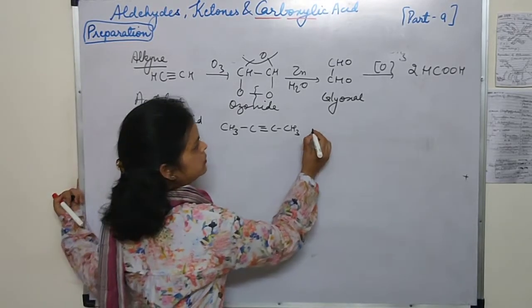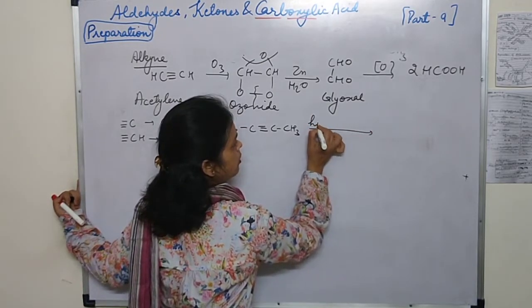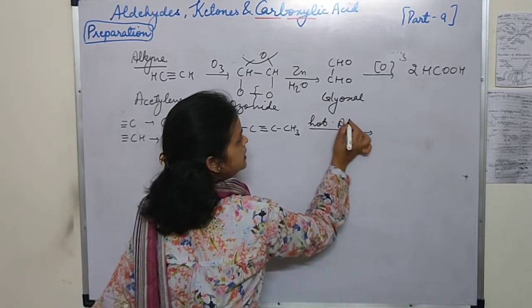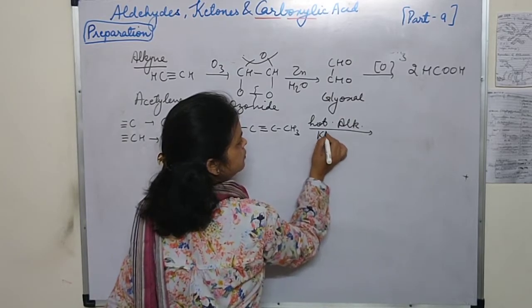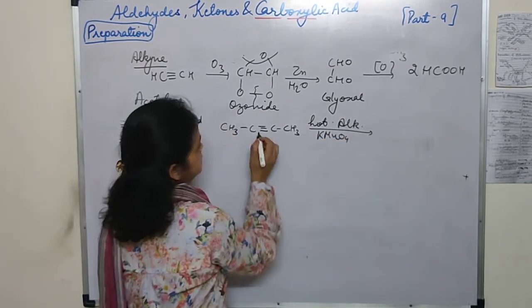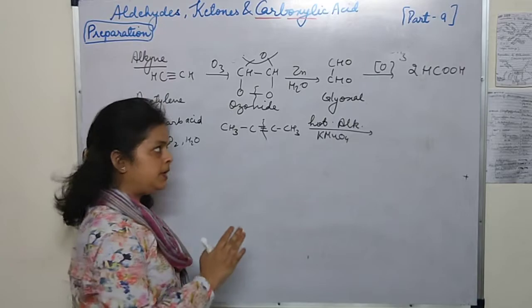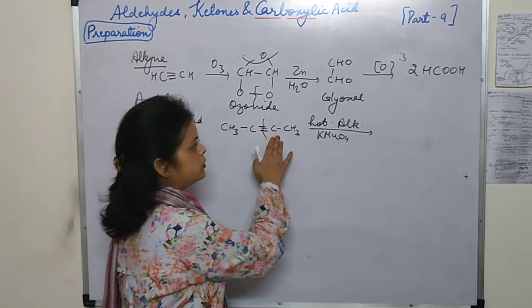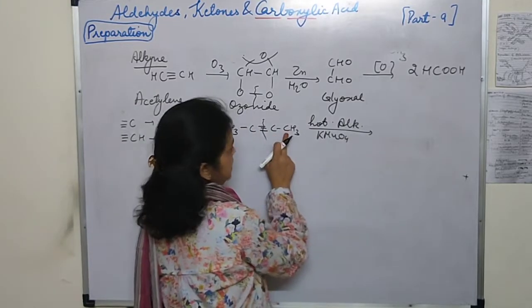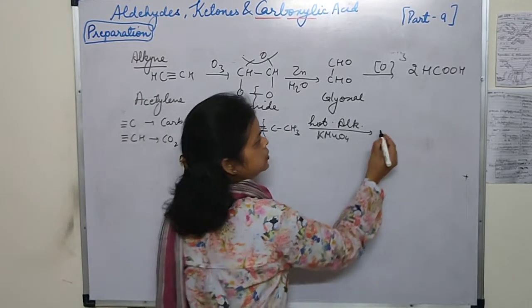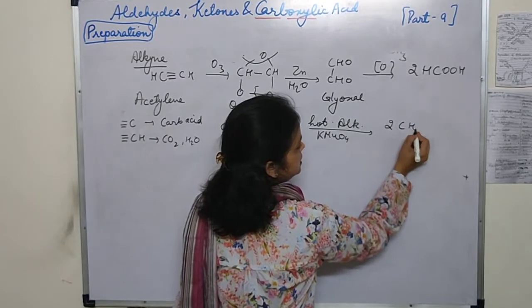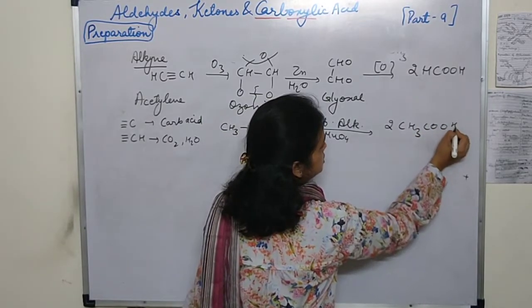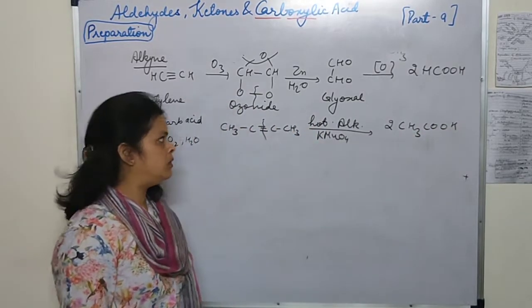So in the presence of hot alkaline KMnO4, you will break this bond and make the corresponding acid from this part. Here also the C group is there, so it will also form carboxylic acid. One and one, two carbons are there, so you will form 2 moles of CH3COOH.